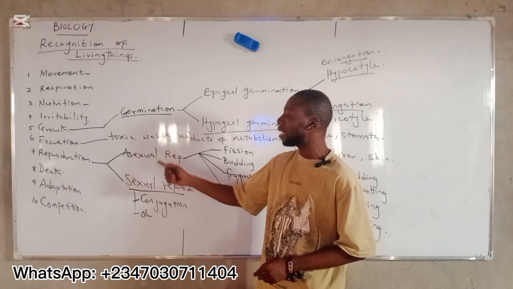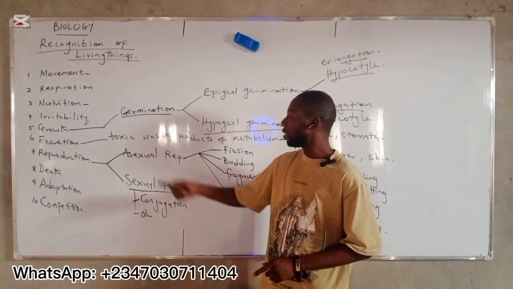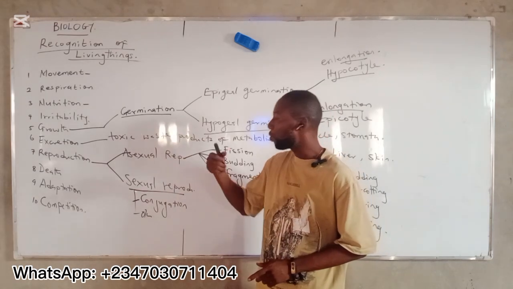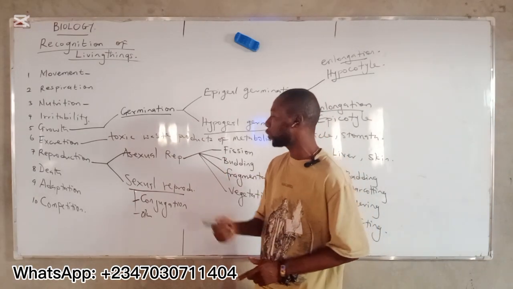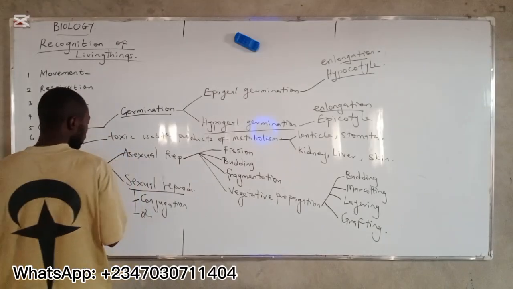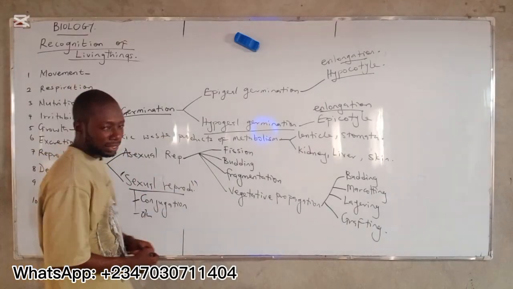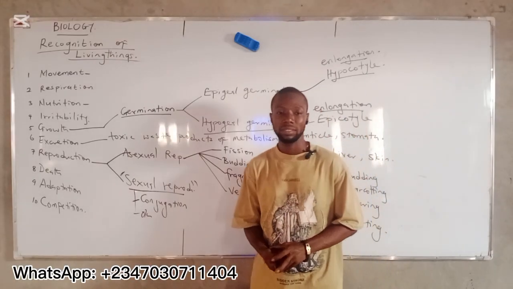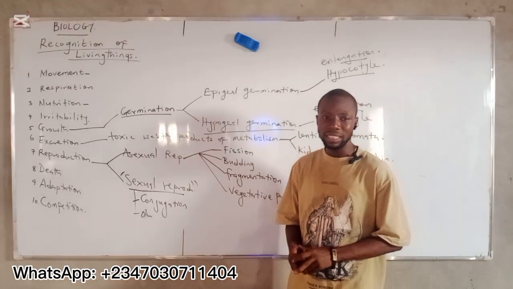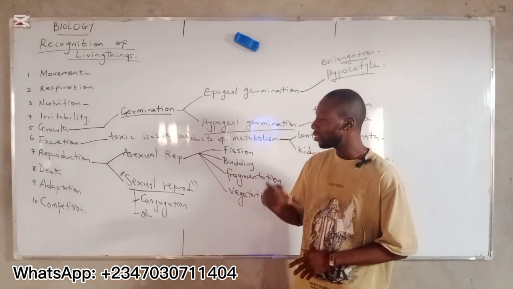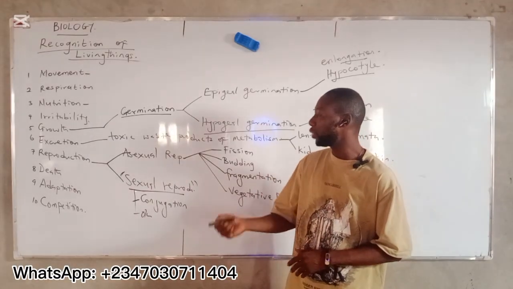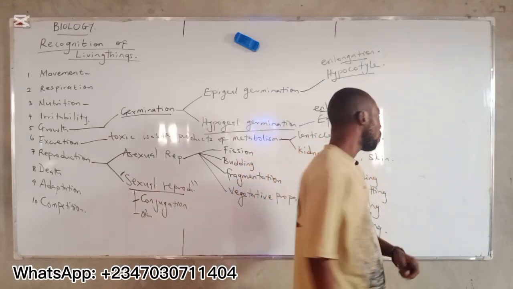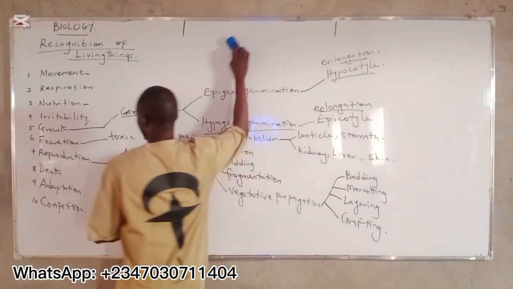The offspring look the same as the parent because there is no exchange of genetic materials, and that could cause no variation, no mutation. All right? Then sexual reproduction involves two parents, and there is formation of gametes. There is exchange of genetic materials, there is mutation, and that leads to variation. We are going to look deep into this when we discuss reproduction as a topic.